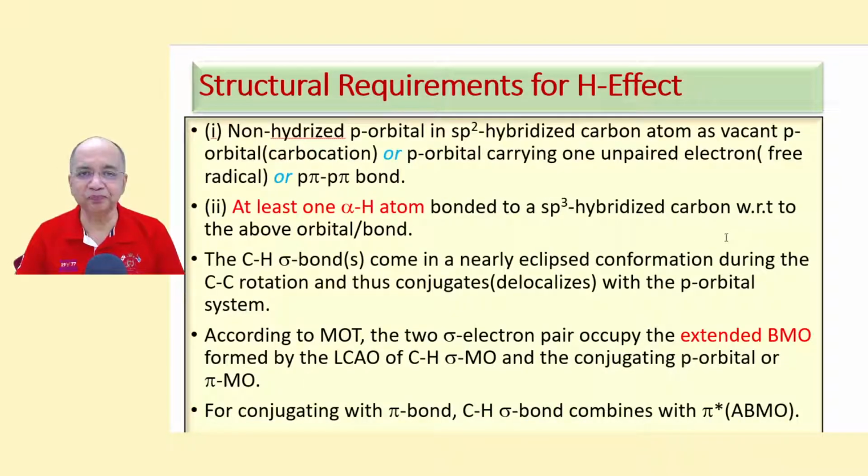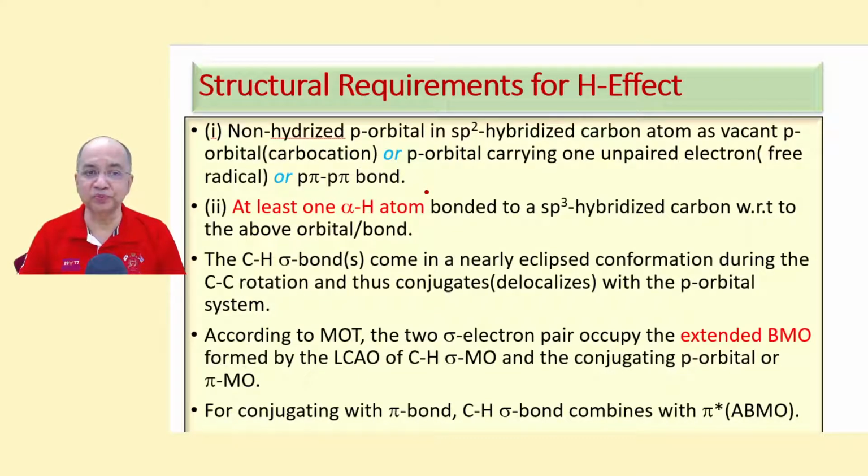Now, for any species to show hyperconjugation, it should have a non-hybridized p orbital in an sp2 hybridized carbon. It may be vacant, or it may carry one unpaired electron, or there is a p pi bond.